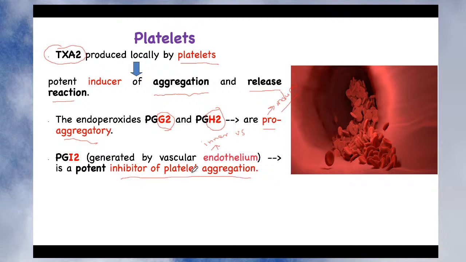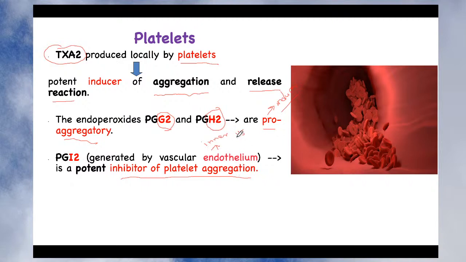Now just look, the category is the same. Both are prostaglandins. Prostaglandin G2, H2, and prostaglandin I2 are all prostaglandins, but since they are of different types, they have opposite effects. Endoperoxides G2 and H2 are pro-aggregatory, whereas PGI2 is a potent inhibitor of platelet aggregation.